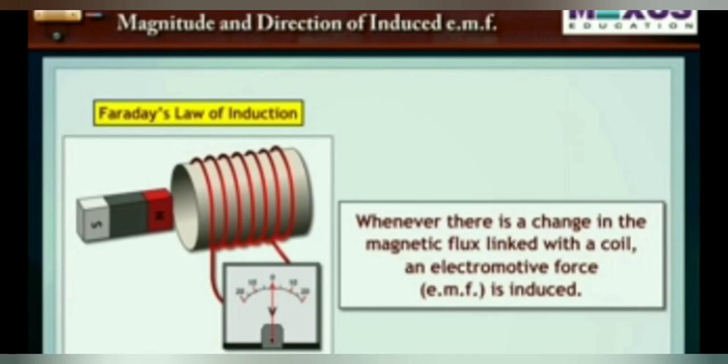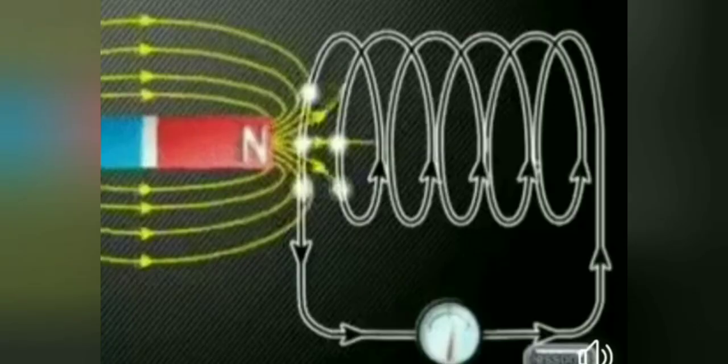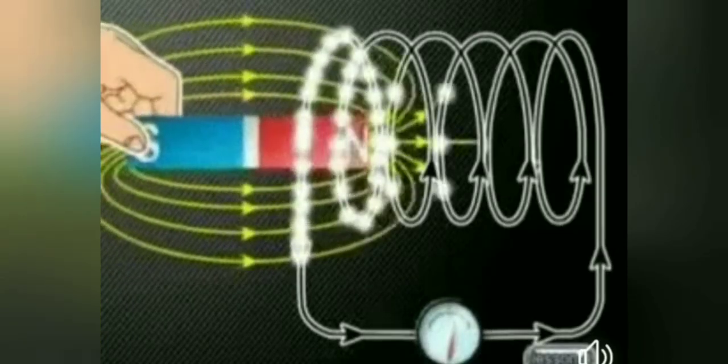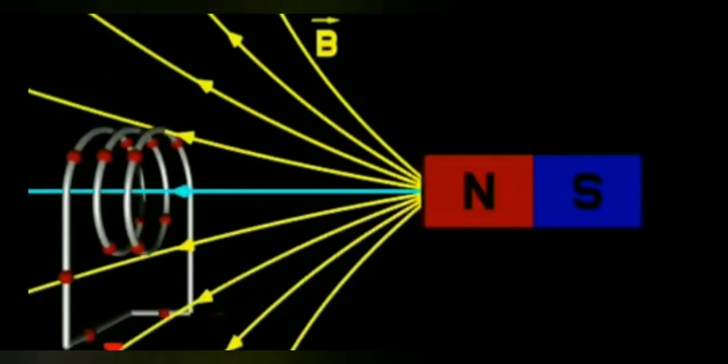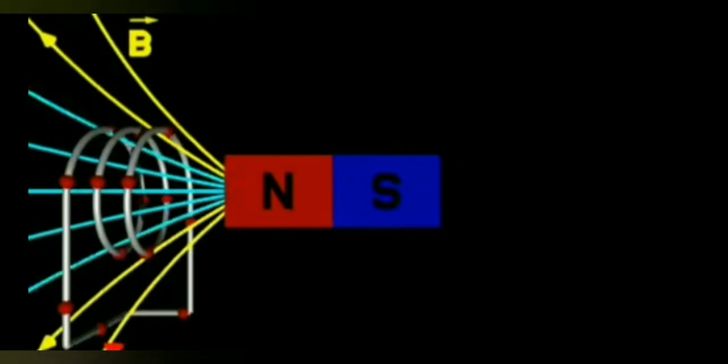Whenever there is a change in the magnetic flux linked with the coil, an induced current will be produced, and the factors which decide the induced current are the change in magnetic flux and the time in which the flux changes, that means the velocity. And you can see how the induced current is produced. If you bring the magnet, the magnetic flux will change, as I have already told you what magnetic flux is, and the change in magnetic flux will produce induced current.